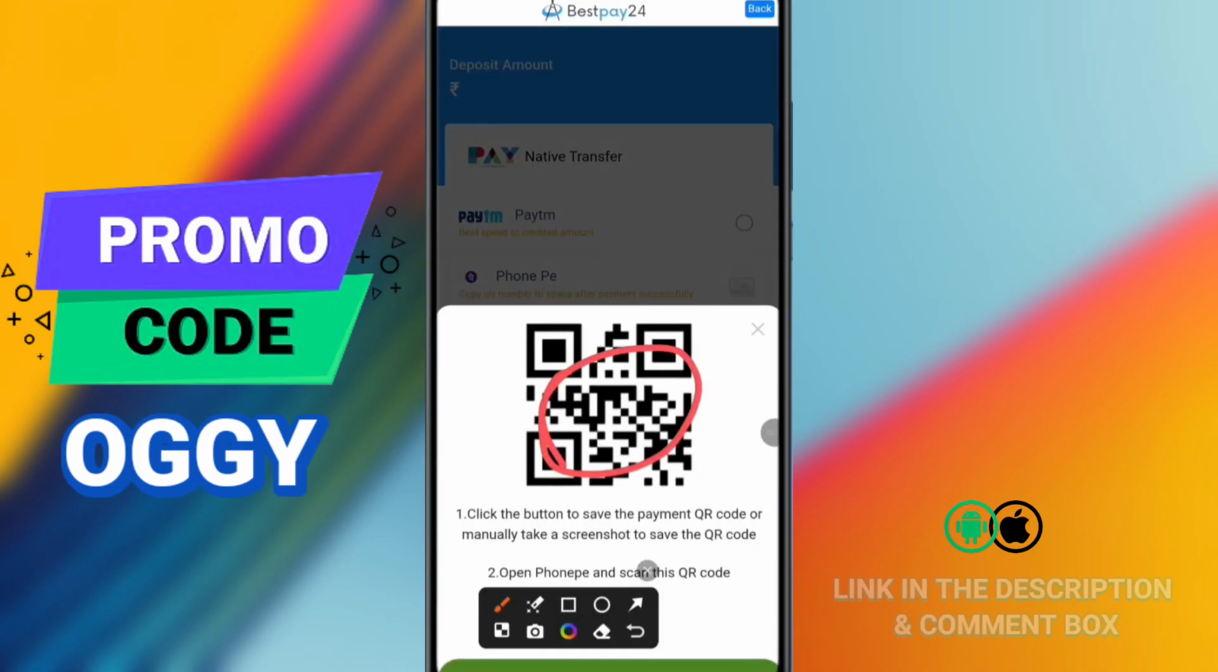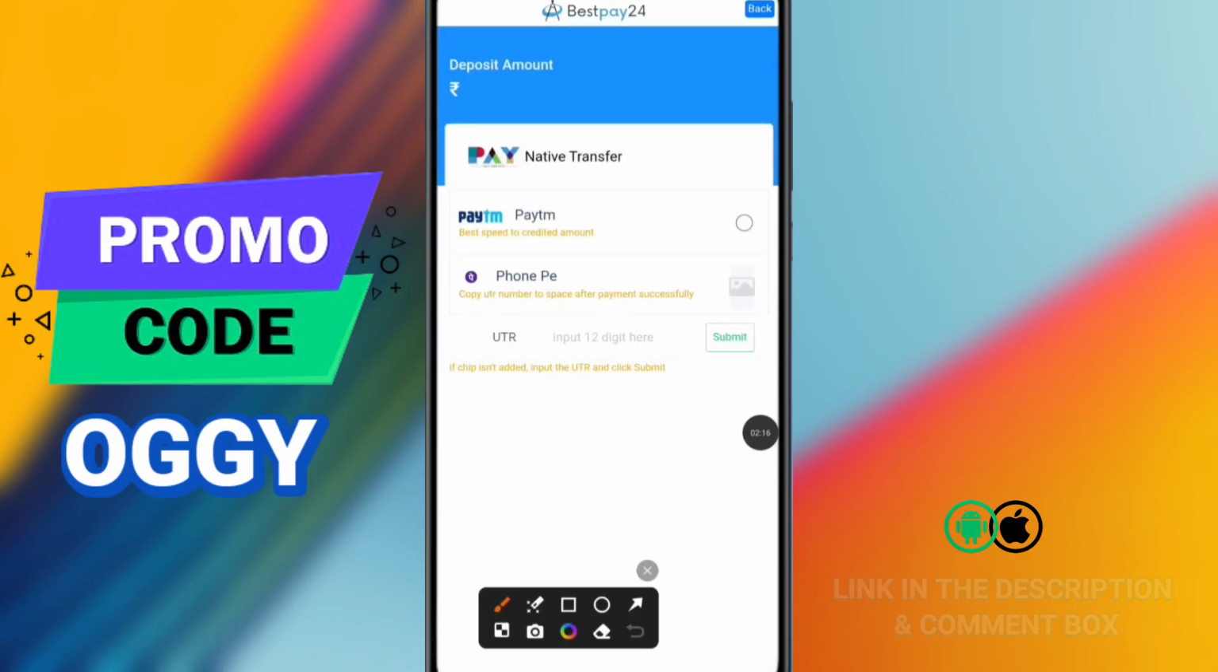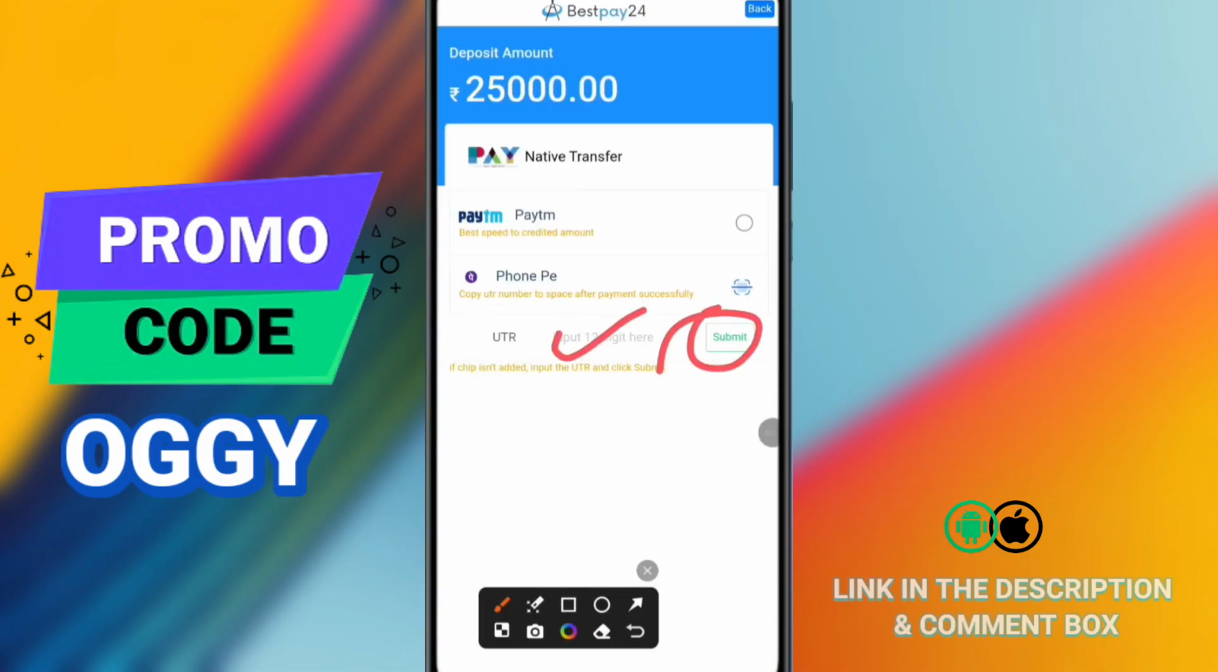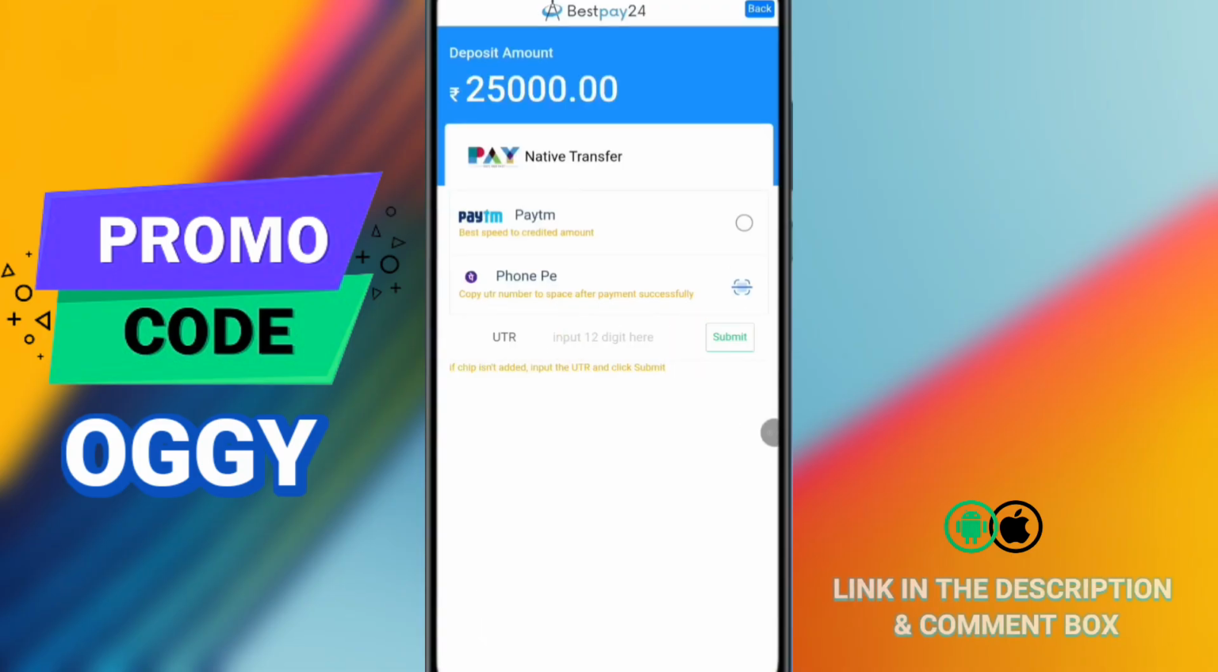Once the payment is successful, enter the 12-digit transaction number and click on Submit. The payment will go into processing and may take 10 to 15 minutes. After that, the money will appear in your account. There will be no issue or problem.